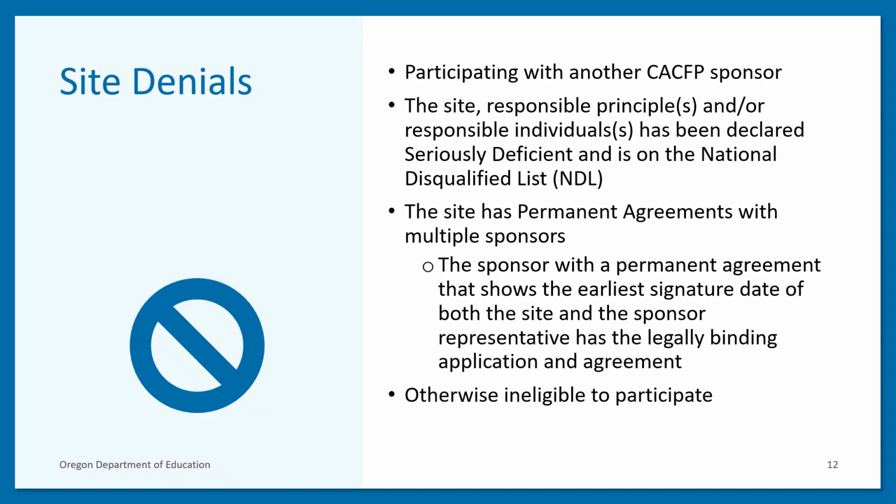A site's participation will be denied if the site is already participating with another CACFP sponsor, the site, responsible principals, and/or responsible individuals have been declared seriously deficient and is on the National Disqualified List, or NDL, the site signed the permanent agreement between sponsoring organization and unaffiliated site with multiple sponsors, the sponsor whose permanent agreement between sponsoring organization and unaffiliated site shows the earliest signature date of both the site and the sponsor representative has a legally binding application and agreement, or the site is otherwise ineligible to participate.